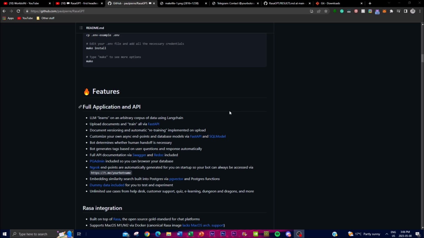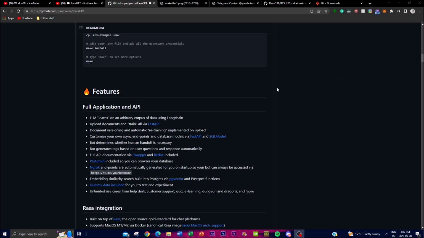So you're able to do both of these things and easily deploy it. And it's super easy to do in comparison to different chatbots that you might be able to deploy with different applications. And this makes it so much easier to deploy your own chatbot with a variety of platforms and integrations to your own system. This is the main feature that I really think puts RasaGPT over any other type of chatbot deployment.